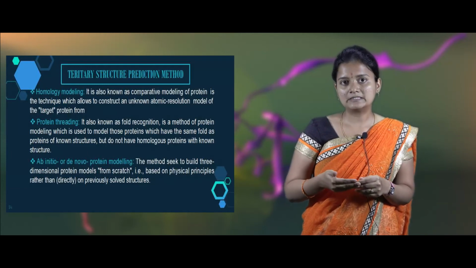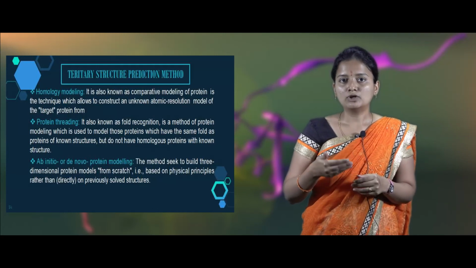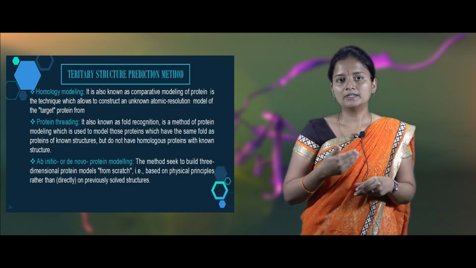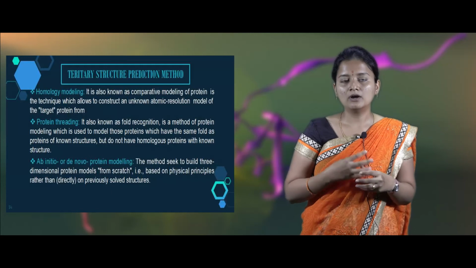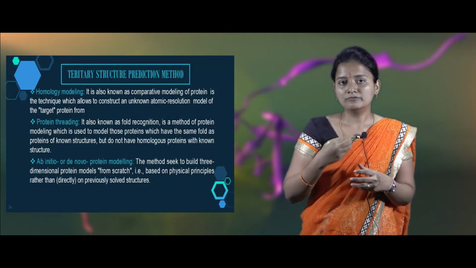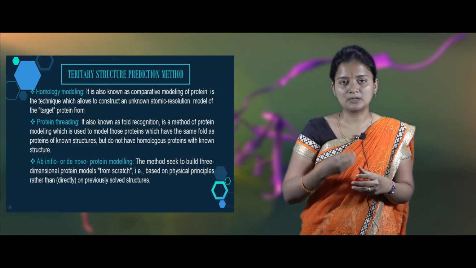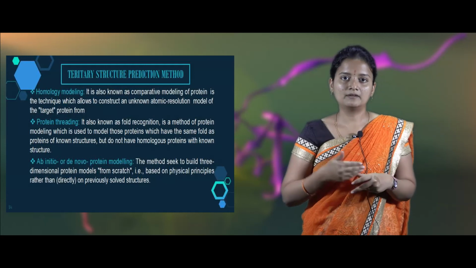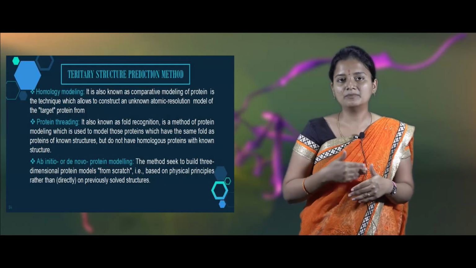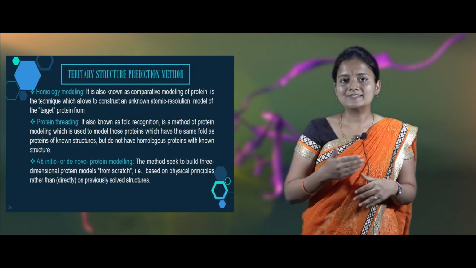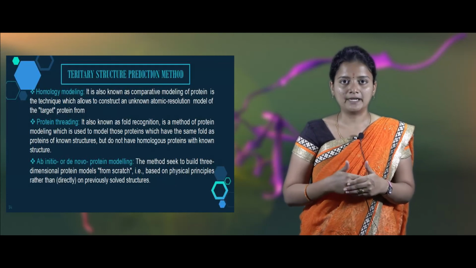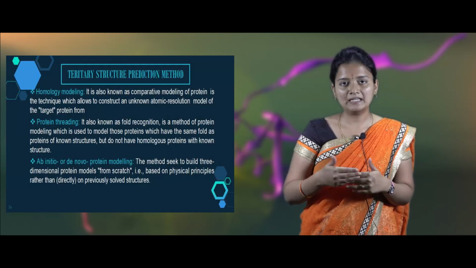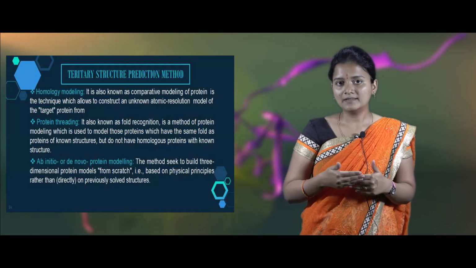Homology modeling will construct and give you the atomic model of your protein, whereas in the fold recognition method, your target protein will be modeled as a fold structure and compared with the fold structures present in the databases. And then finally, we have another method called the ab initio method, which is entirely different from these two methods. The ab initio method does not need any sequence databases to compare with. Instead, it will generate a model from scratch, and it is mainly based on physical properties rather than solved structures.